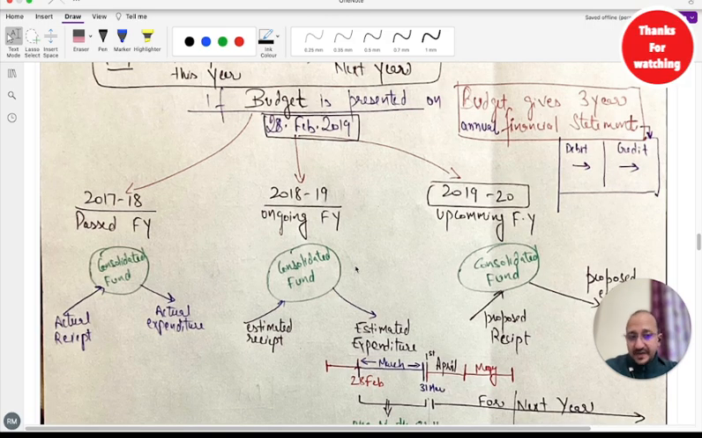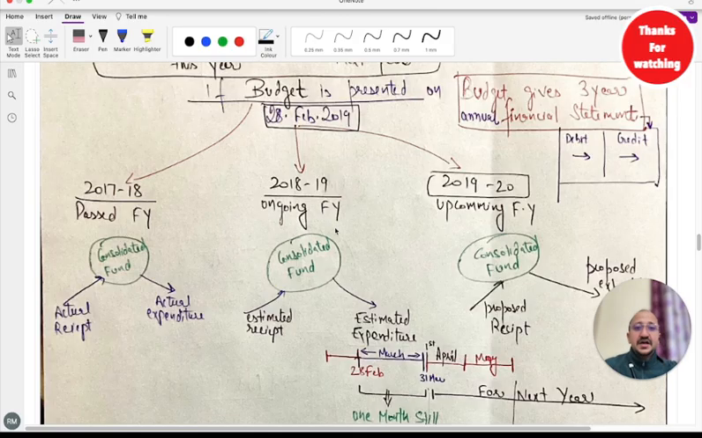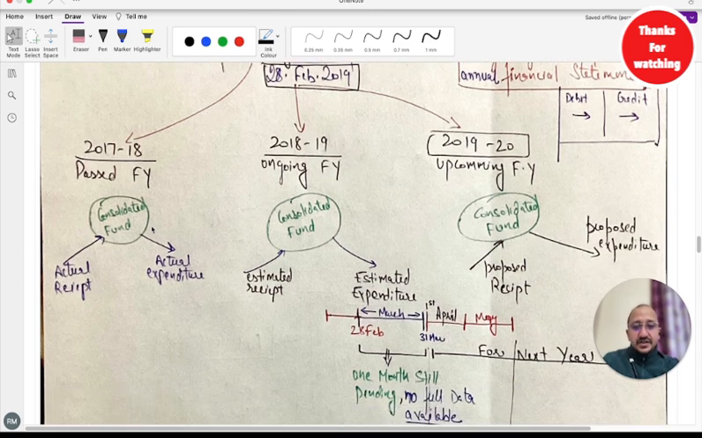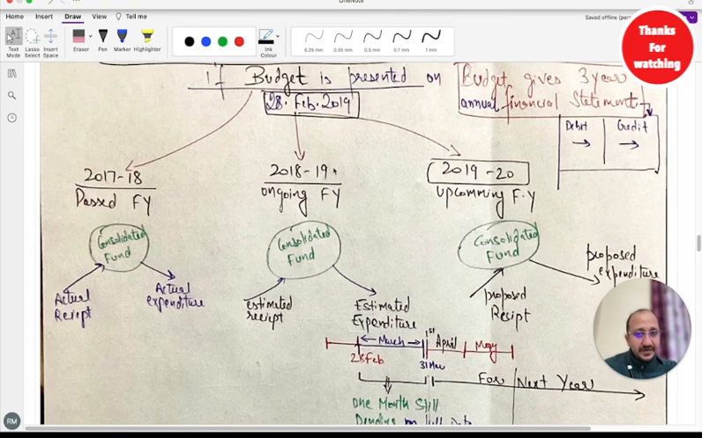So the budget is not just for 1 year, guys. If the budget is presented today, wherever the government spent its money in the previous year would also be mentioned. What are their plans for this year would also be mentioned. And what are their plans for next year would also be mentioned. So whatever happened in the past, whatever is happening in the present, and whatever will happen in the future as well. So 3 years of data is given. If the budget is being presented on 28th February 2019, the data would be the 2017-18 financial year, 2018-19, and 2019-20 as well.